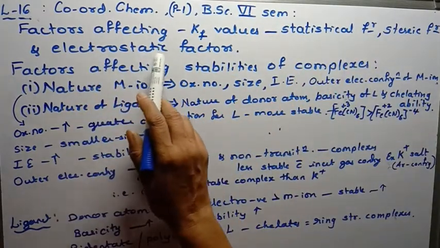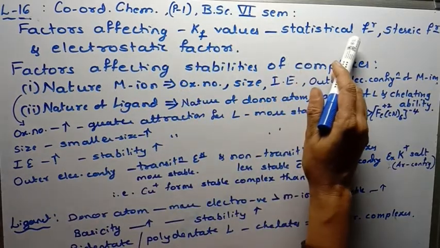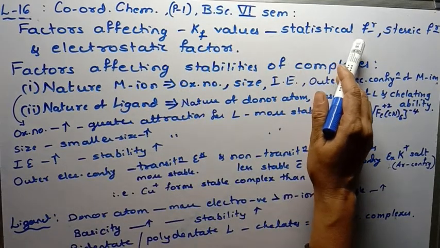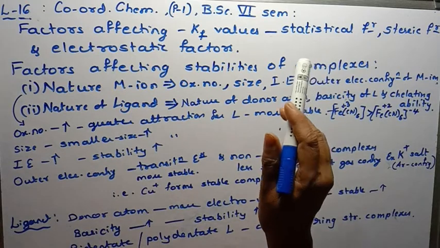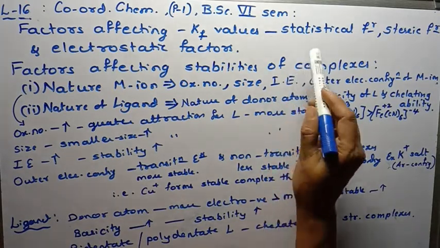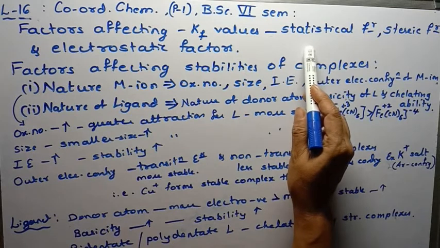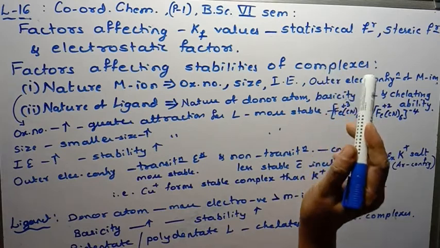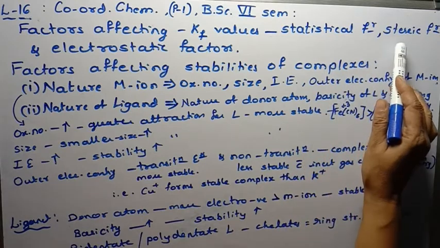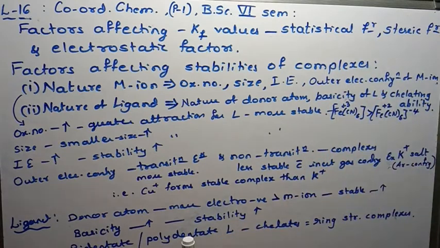and electrostatic factor. Statistical factor means in each step the coordinated water molecule is replaced, and as there is a decreasing number of coordinated water molecules, the stability constant will decrease. The second one is the steric factor.